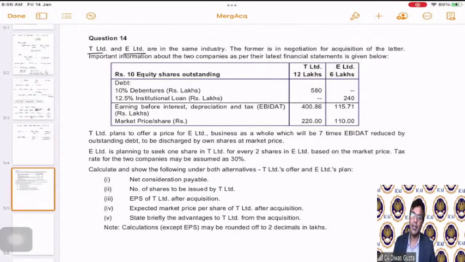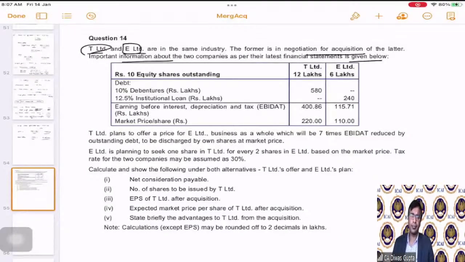Okay, both of them are in the same industry. The former, which is T Limited, is in negotiation for acquisition of the latter. So that means T Limited is in talks to acquire E Limited. Important information about the two companies as per their latest financial statements is given below.